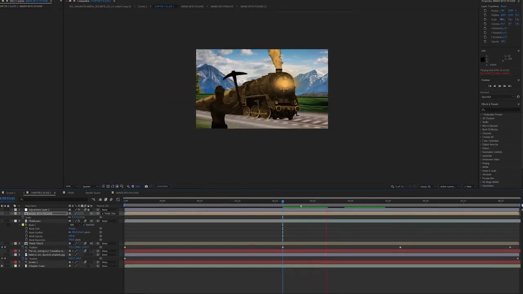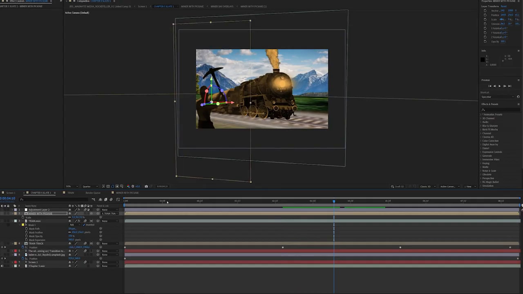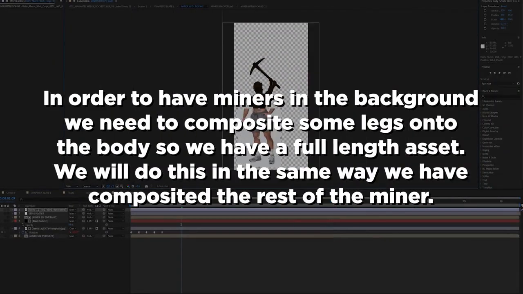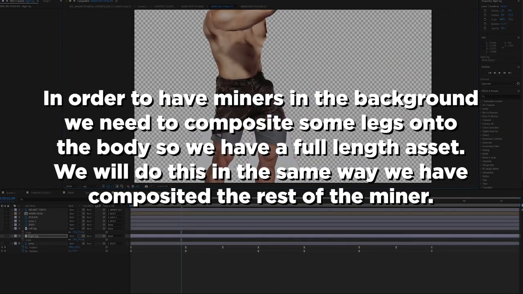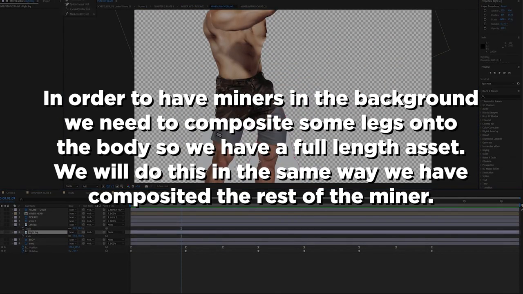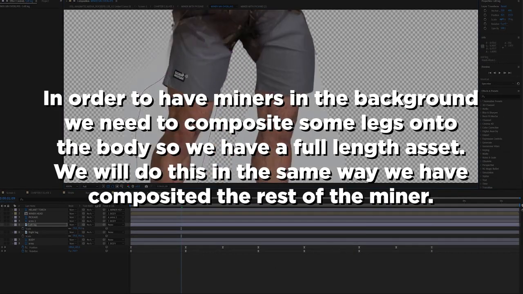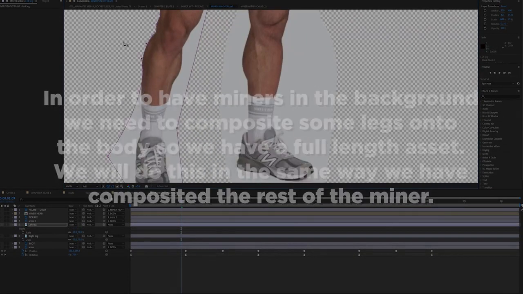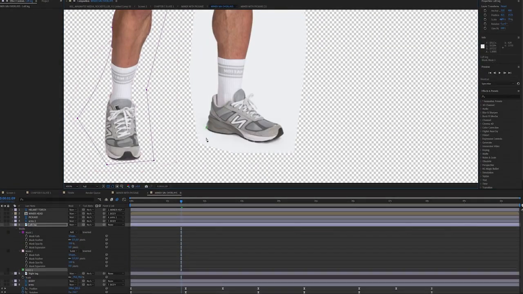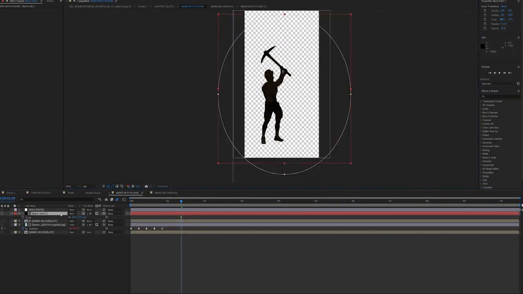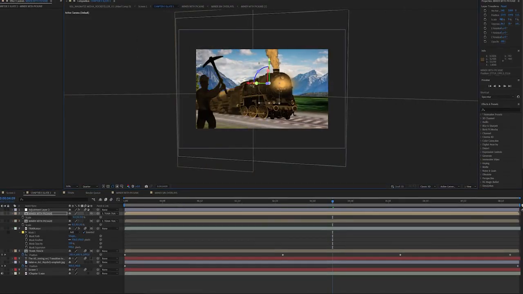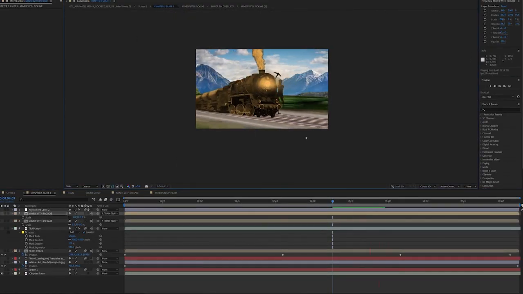And then yeah, it's just a matter of finding where the best place to put these miners are. I'll duplicate him a few more times and just spread him around the scene.